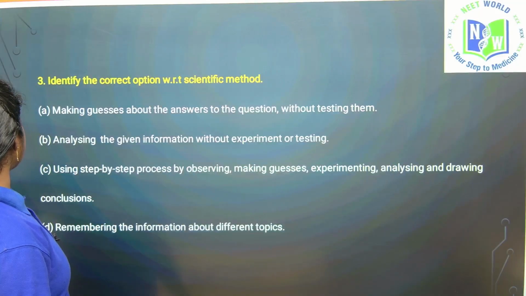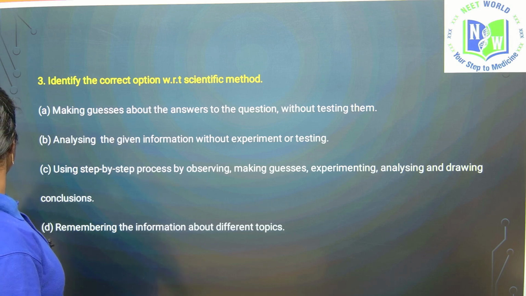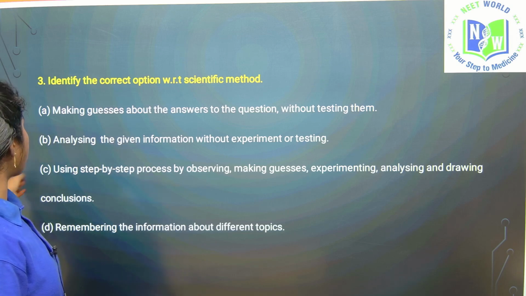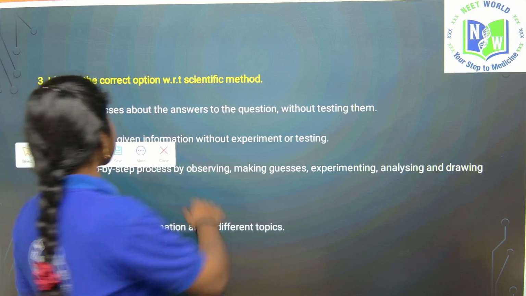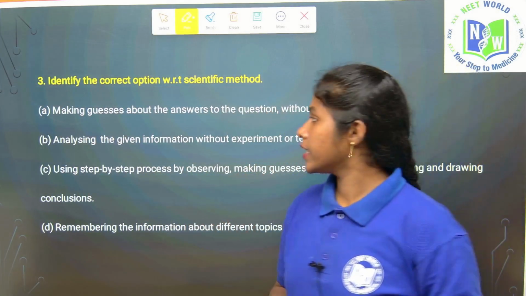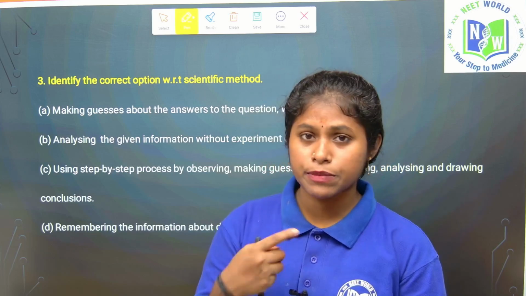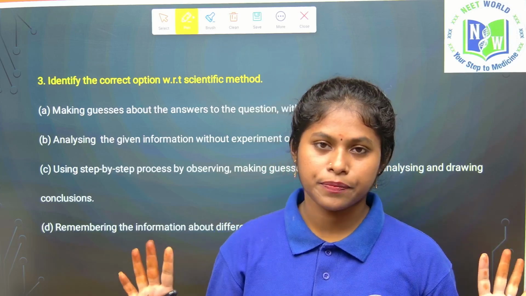Identify the correct option in the scientific method. So see here, what is the scientific method they are asking? What I said in the first class also, I said the scientific methods are very necessary. What is that? Observation, make a possible guess, then do the experiment and find out the answer.